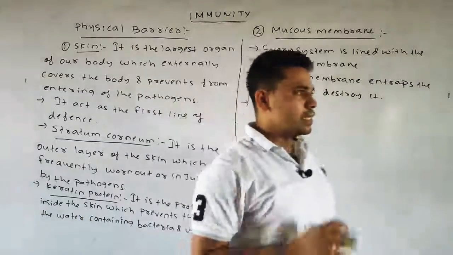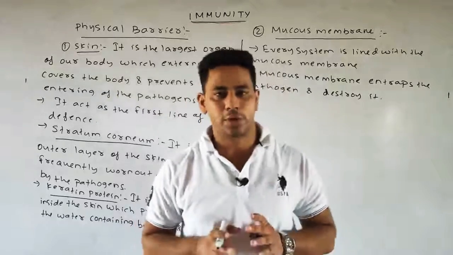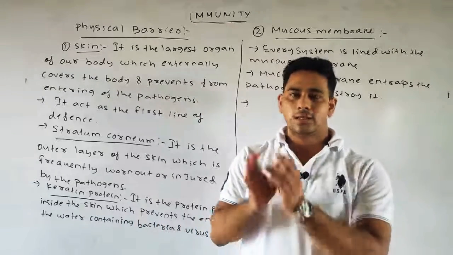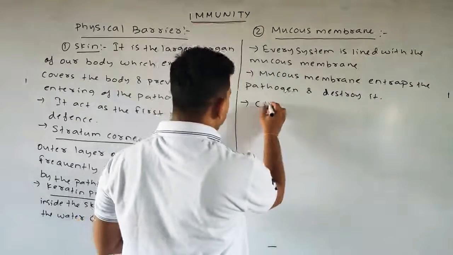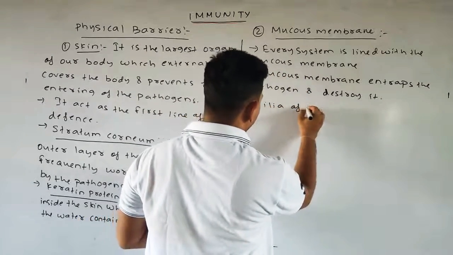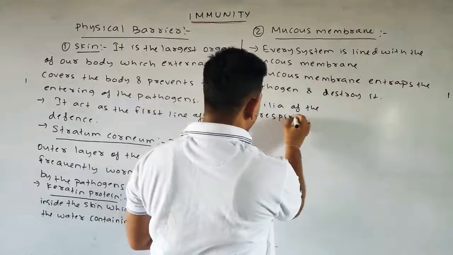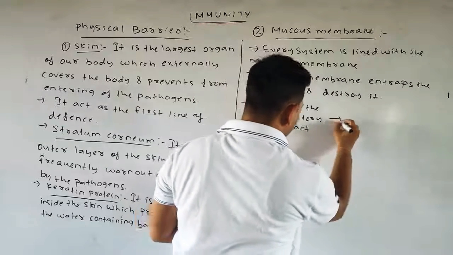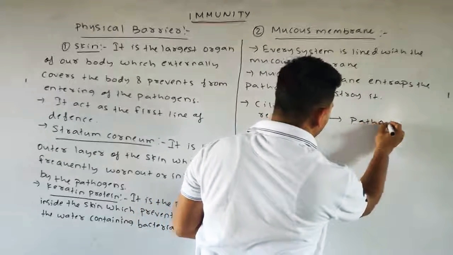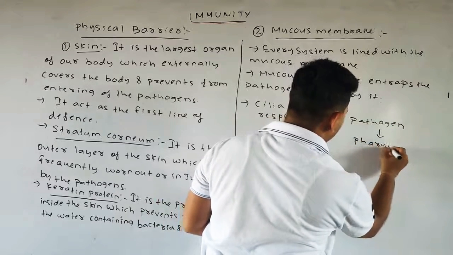Further, the cilia in the respiratory tract take the pathogen towards the pharynx.